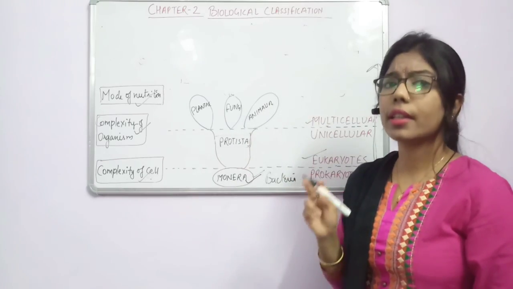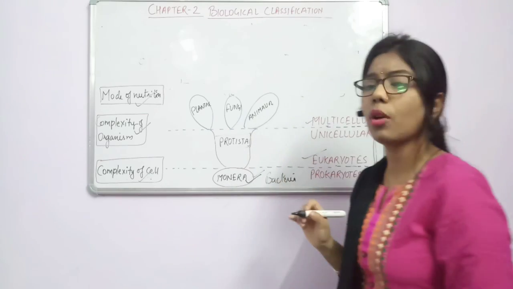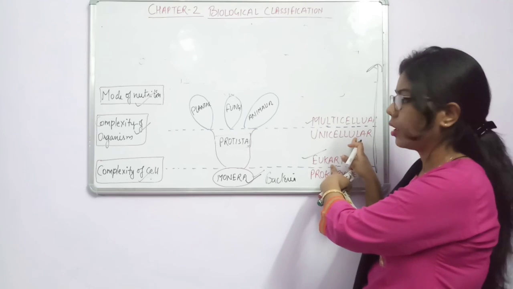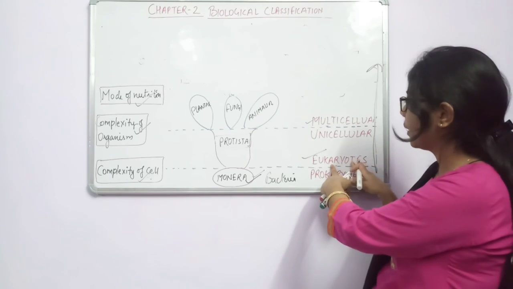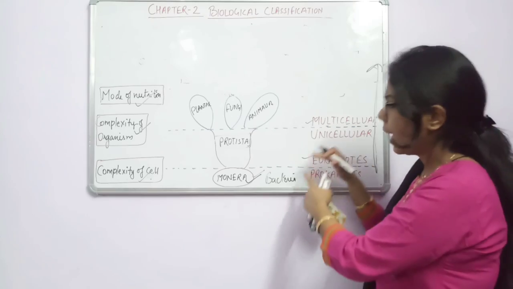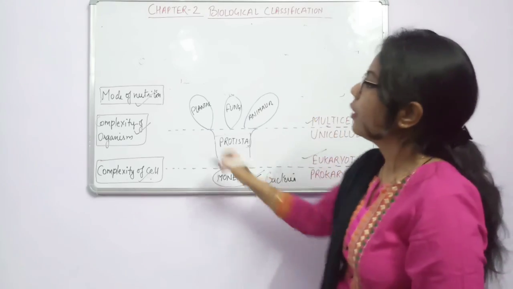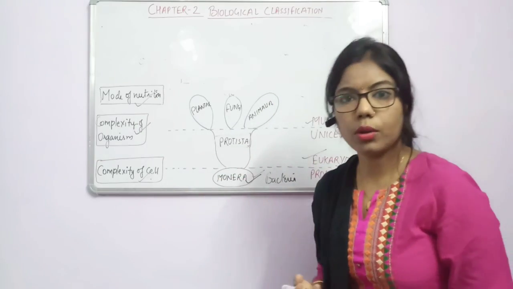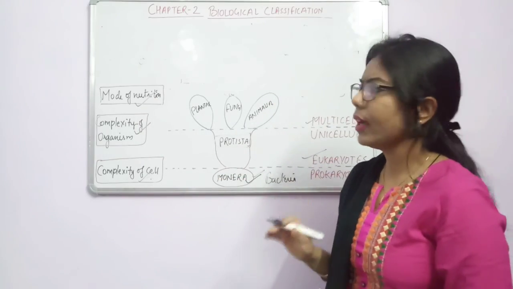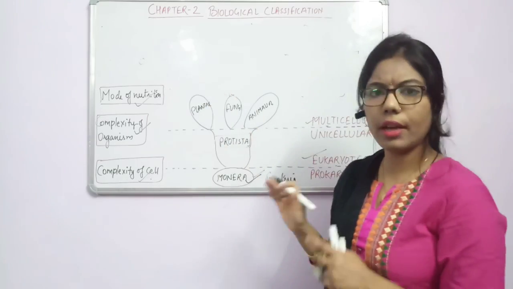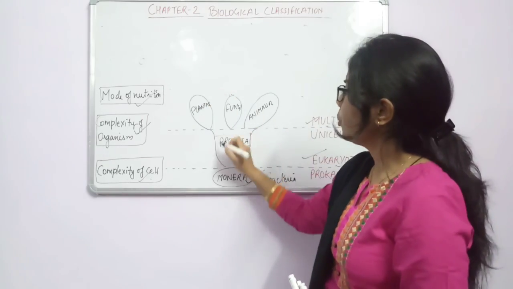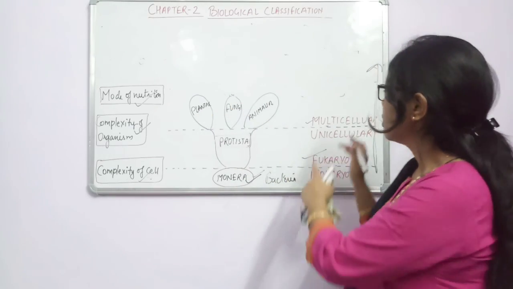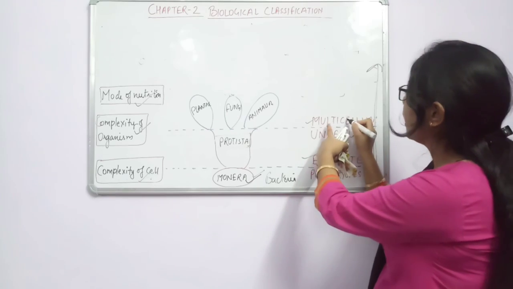If you consider the characteristics of these organisms, they are eukaryotes as well as unicellular. The cell is complex in the form of eukaryotes and they are unicellular. Again, as we are moving upwards, we are considering another character, that is mode of nutrition, whether it is autotrophic or heterotrophic. So on the basis of mode of nutrition, we have classified the kingdoms. Up to here we have done Monera, then Protista, then we will do the other kingdoms. So what will be the criteria now?